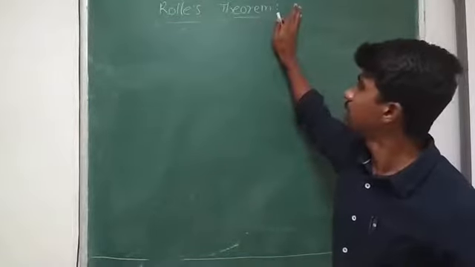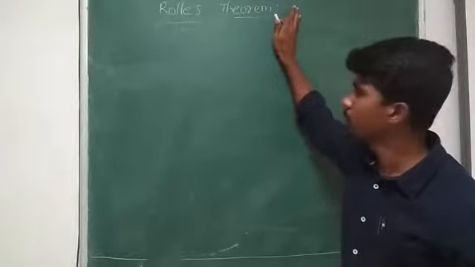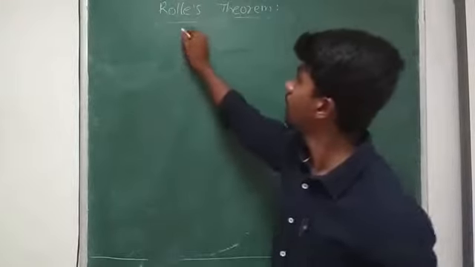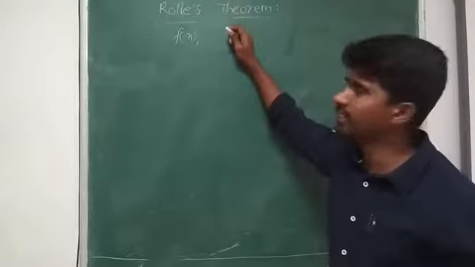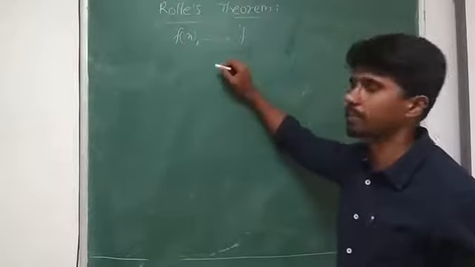So first of all, Rolle's theorem. What do you mean by Rolle's theorem? If I have a function f of x, say f is a function defined in terms of x, otherwise we can take directly f is a function.